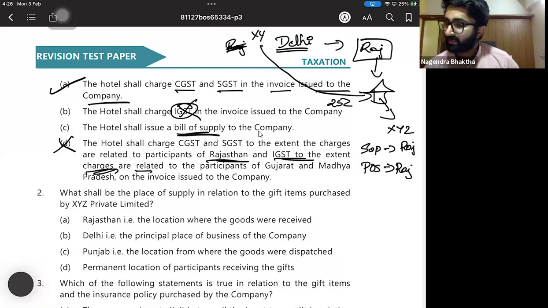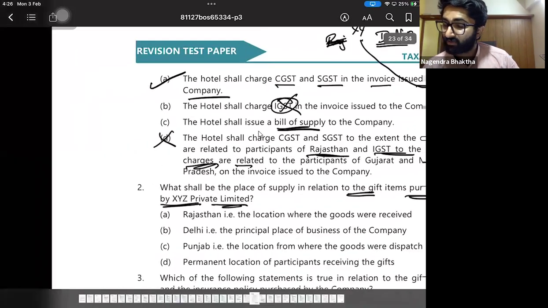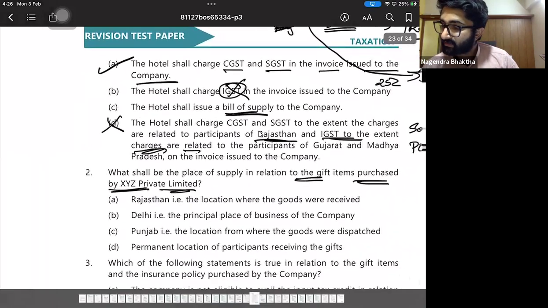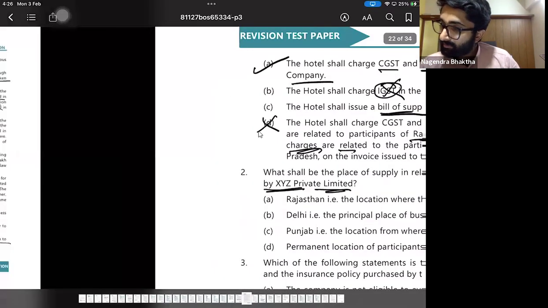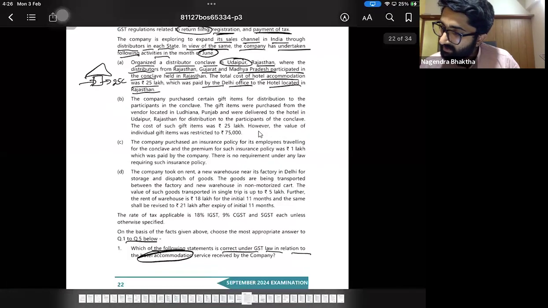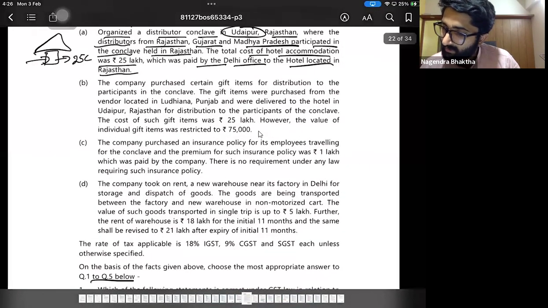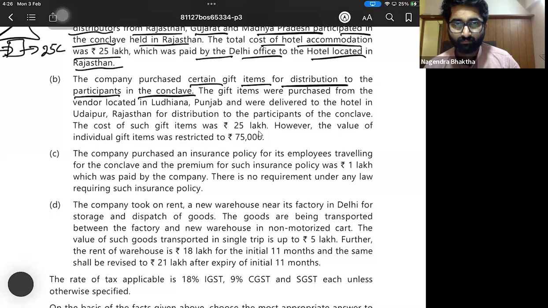What shall be the place of supply in relation to the gift items purchased by XYZ Private Limited? First, we'll see the question. The company purchased certain gift items for distribution to the participants in the conclave.